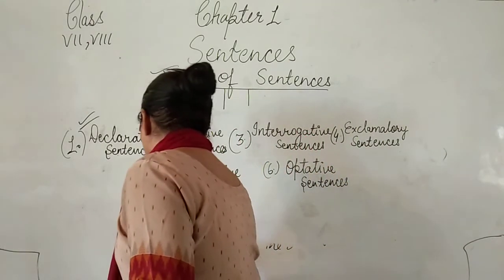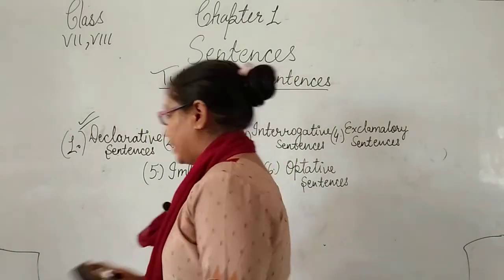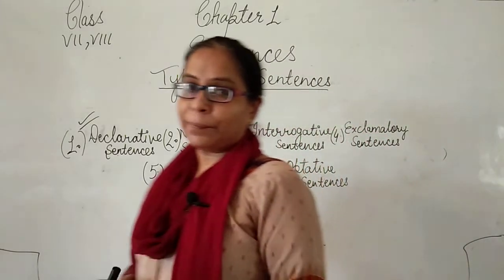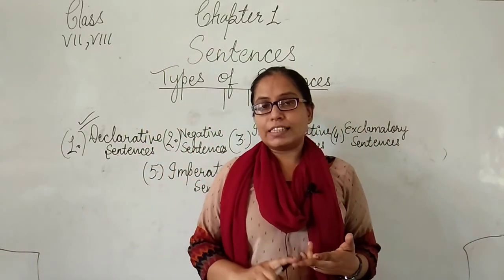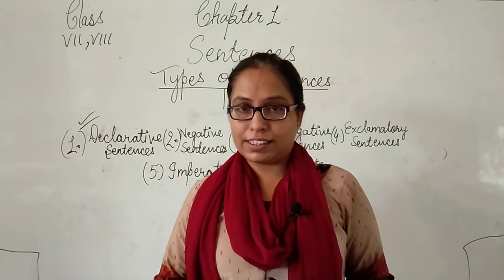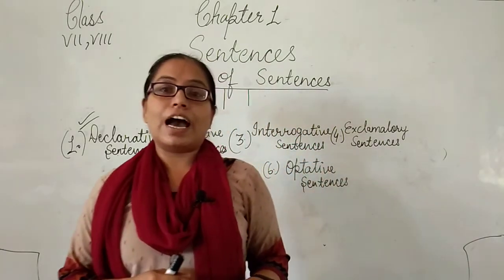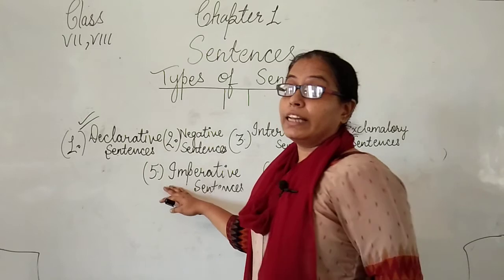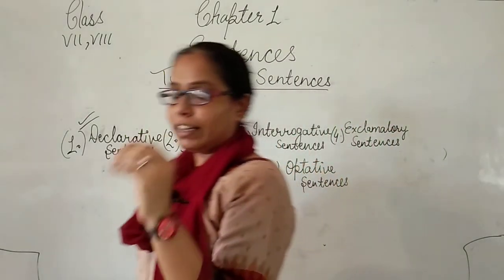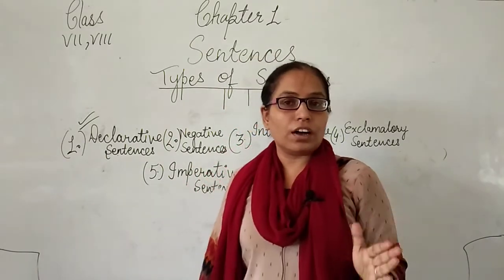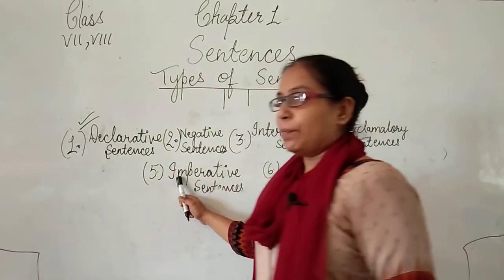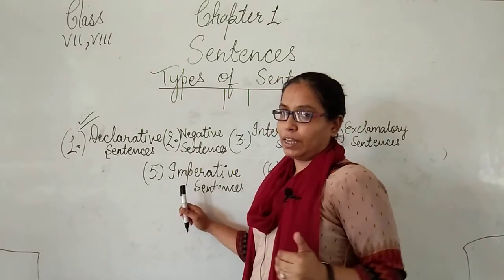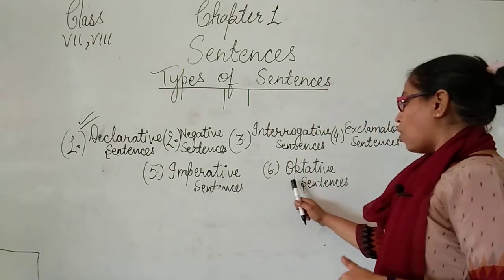I am repeating and explaining again the imperative type of sentence: in the imperative type of sentence, the sentence expresses command, order, suggestion, request or advice. Okay. So these types of sentences are included in an imperative sentence. Again I am repeating the line that a sentence always begins with a capital letter and ends with a punctuation mark. In the imperative type of sentence, the sentence ends with a full stop, whose other name is period.